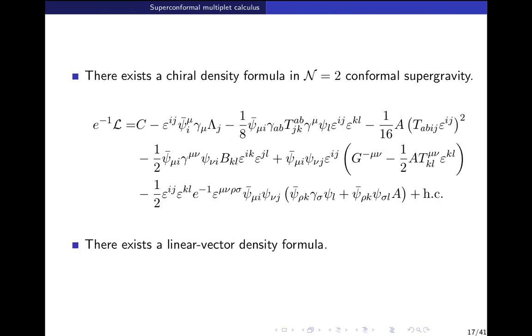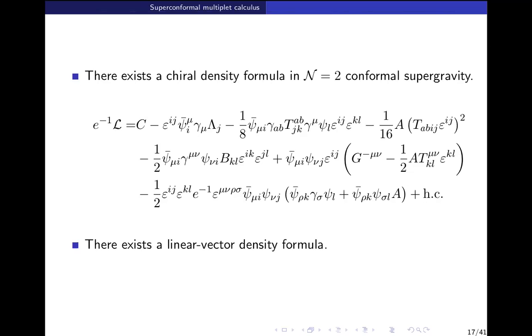Okay? And it is this Lagrangian which is used as a compensator multiplet to obtain actions, which later was used in black hole entropy computations and so on. Okay, so this chiral density formula, which was discovered in maybe 1982 or 1981, was a very useful formula to get actions in conformal supergravity.